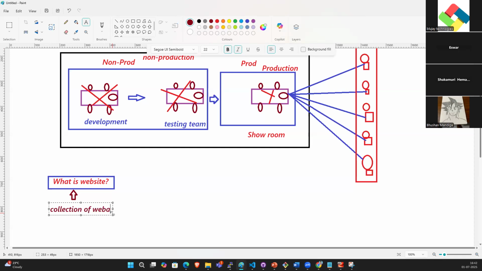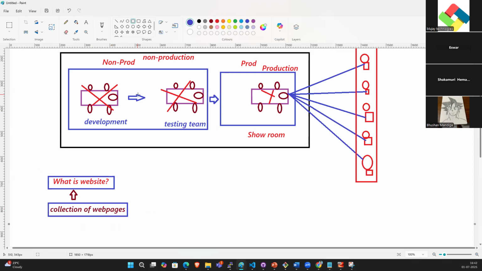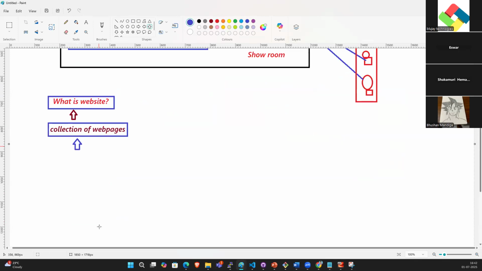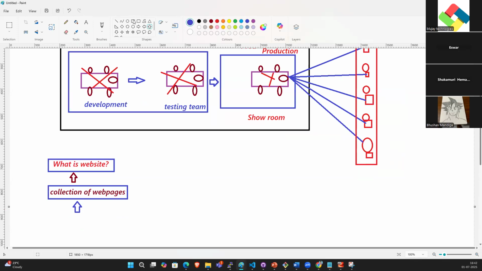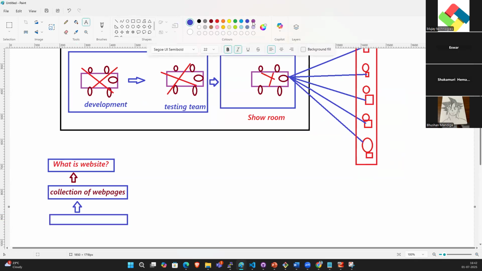A collection of web pages is nothing but a website. What is that, guys? A collection of web pages is nothing but a website. What is a web page, guys?